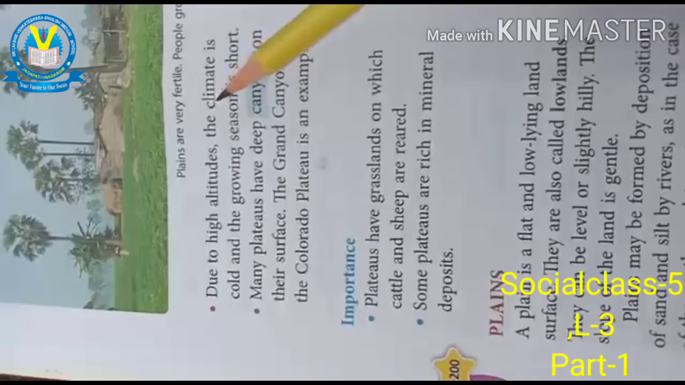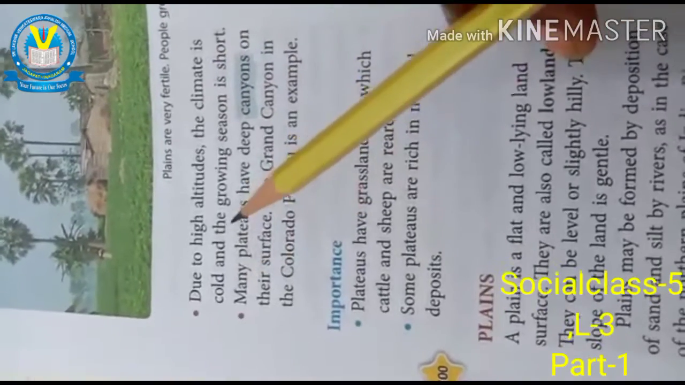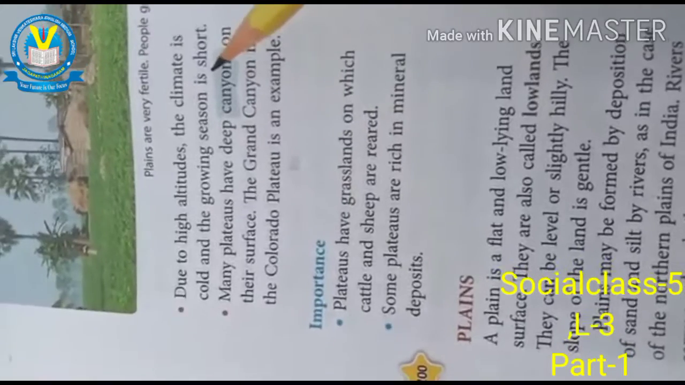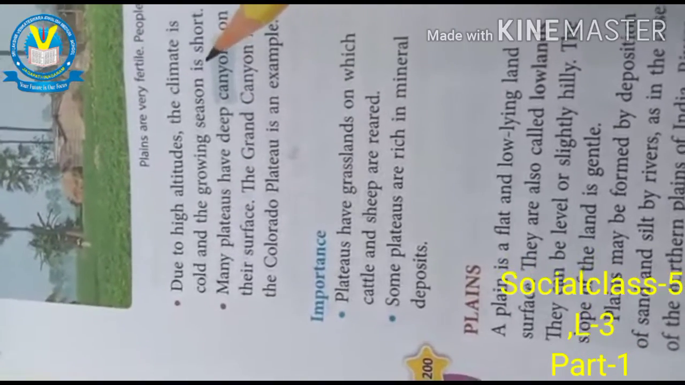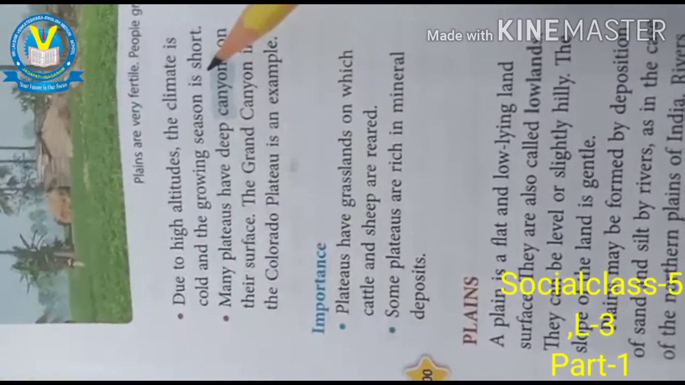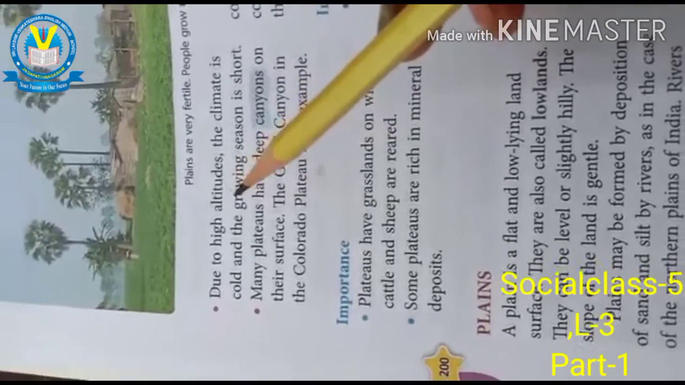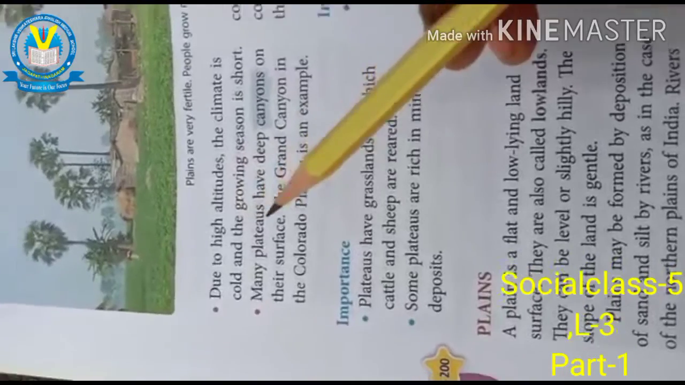Due to high altitudes, the climate is cold and the growing season is short. Why? Because if it is only cold, how can crops grow? They need warm and wet conditions as well.